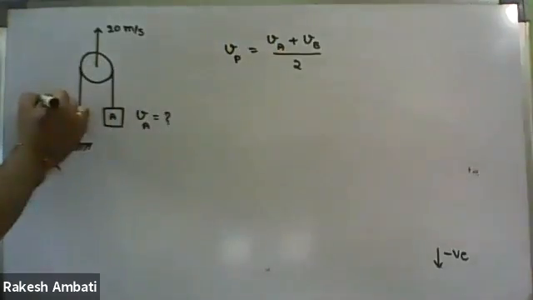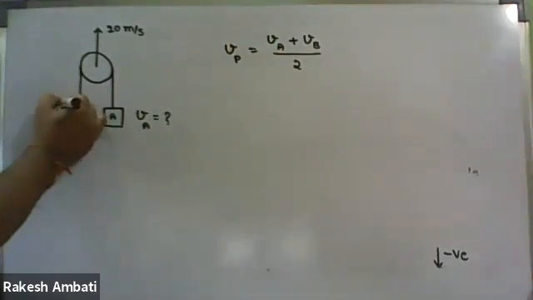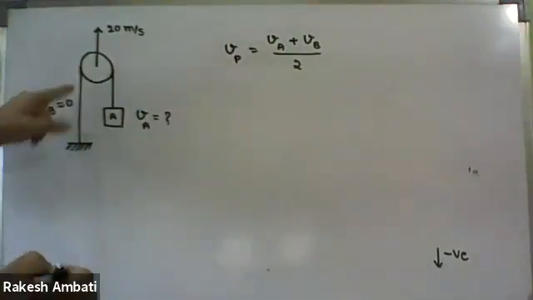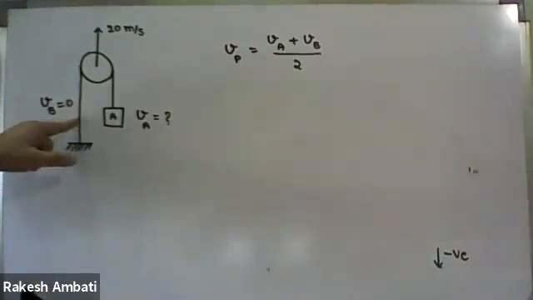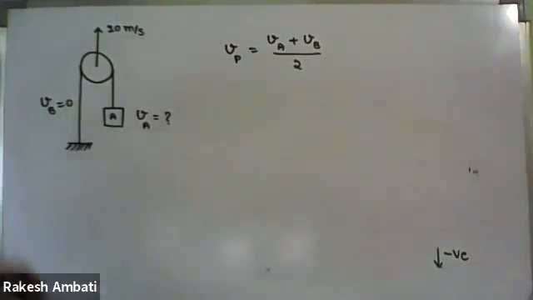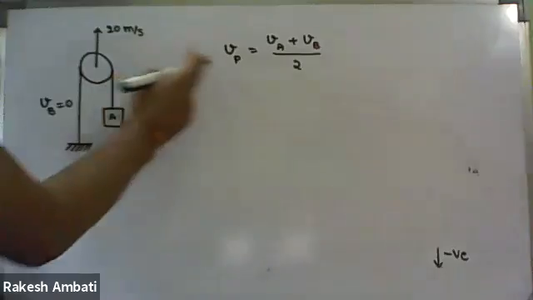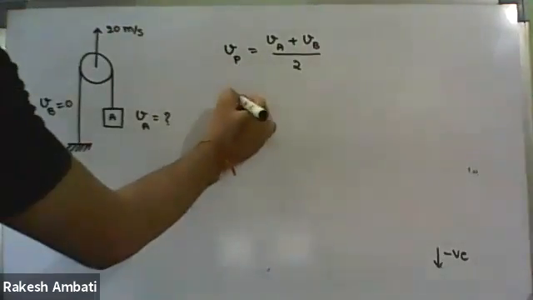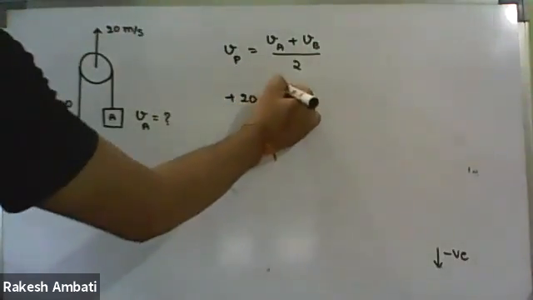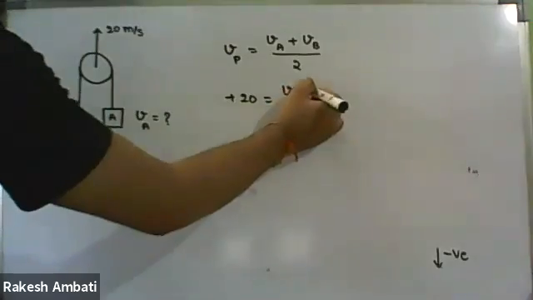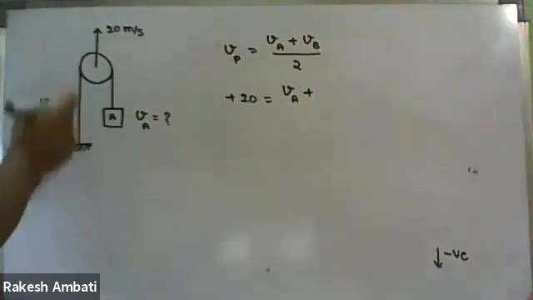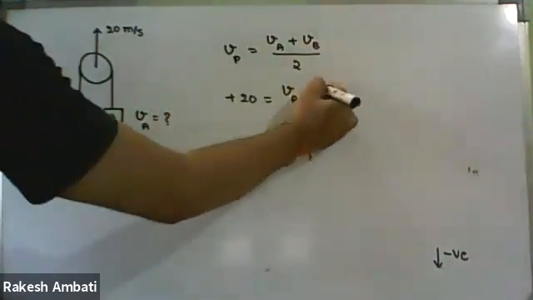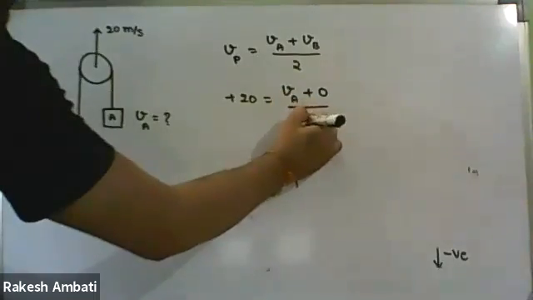So in this equation, VB value is 0. It is fixed arm, it doesn't move. Let us do it. VP value plus 20 equal to VA, we are finding out, plus VB value, the fixed arm, so VB value 0 upon 2.